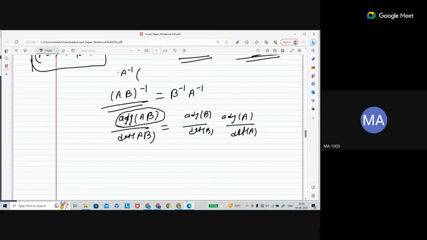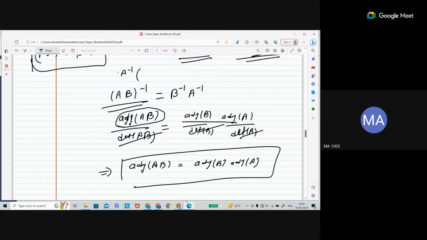So what is happening here? Adjoint of B into adjoint of A, this is going to cancel out. So that's why you can say adjoint of AB is equal to adjoint of B, adjoint of A. Another way, you can also prove this using the inverse.